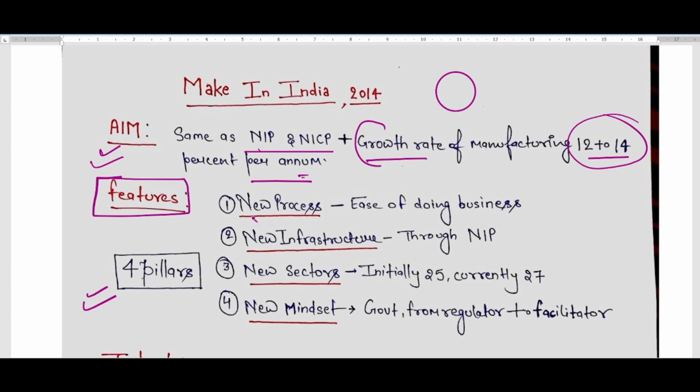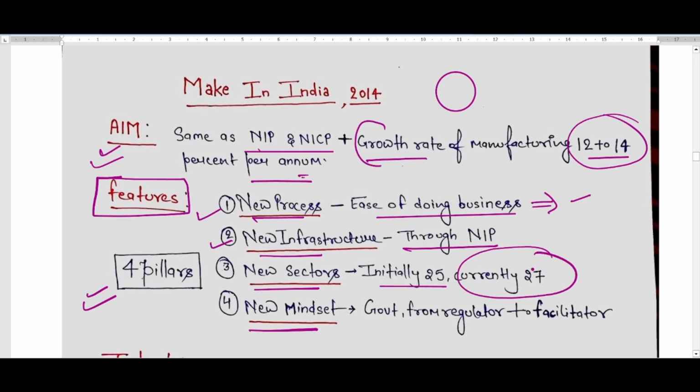The first is new process, new infrastructure, new sector, and new mindset. By new process, we mean ease of doing business. It means the government has simplified so many rules and regulations, and single window clearance, etc. has been provided under the new process. And by new infrastructure, we mean NIP, that we have already discussed. New sector means initially 25 sectors were covered under the schemes, but now 27 sectors are being covered under the Make in India project, and the government is providing support from various sources and from various dimensions as well.